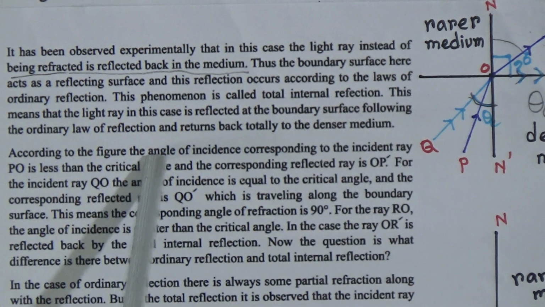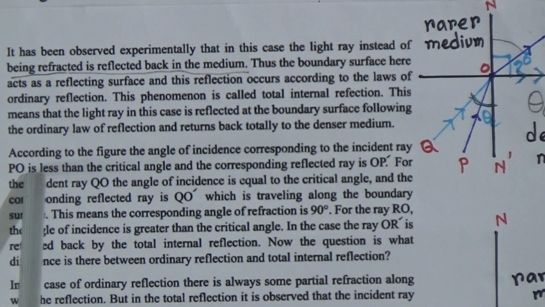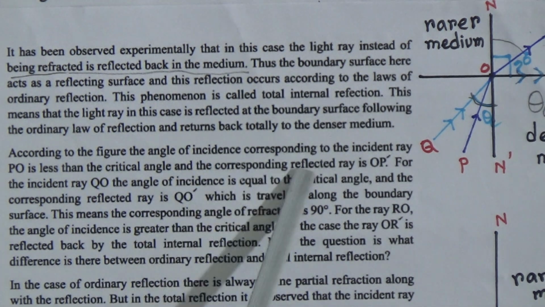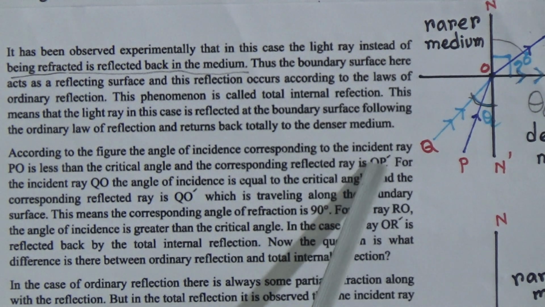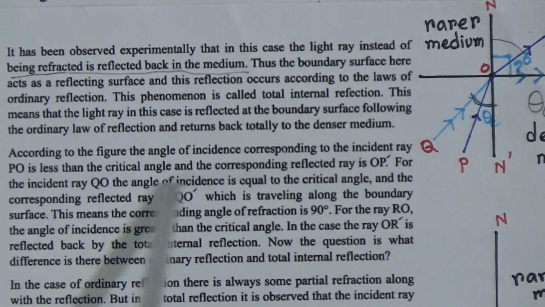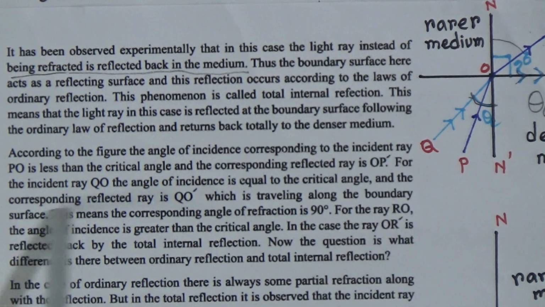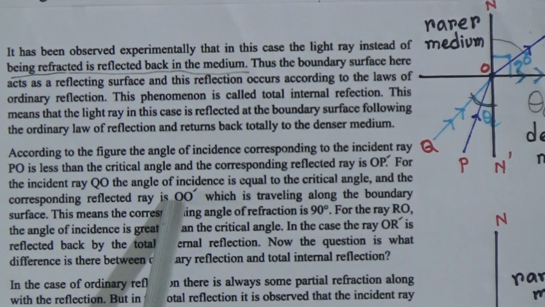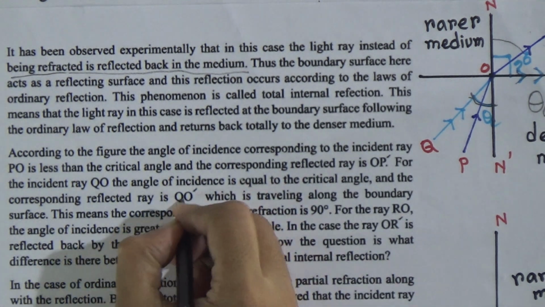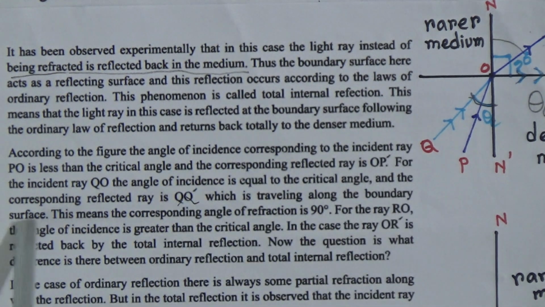According to the figure, the angle of incidence corresponding to the incident ray PO is less than the critical angle, and the corresponding reflected ray is OP prime. For the incident ray QO, the angle of incidence is equal to the critical angle, and the corresponding ray is OQ prime, which is traveling along the boundary surface.